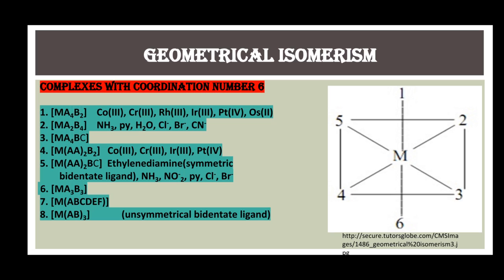If these 6 ligands are labeled as 1, 2, 3, 4, 5, 6, the position of ligand 5 with respect to 3, 2 with respect to 4, and ligand 1 with respect to 6 are trans positions, or these will be trans complexes in which the same ligands are at positions 5 3, 2 4 and 1 6, and the rest of the positions of ligands are cis, like the position of ligand 1 with respect to 2 and 3 and 4 and 5 and so on. All these positions are cis positions.